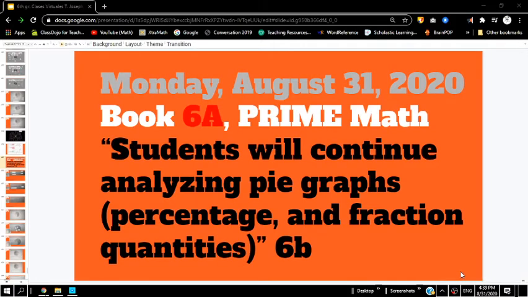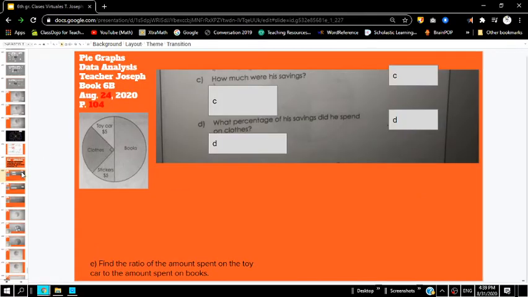Today we continue learning about pie graphs, percentages, fractions, and quantities, understanding those types of data points in pie graphs. So let's continue on page 104. On page 104, we are looking at the same graph that's on the left, the one that we were looking at before.